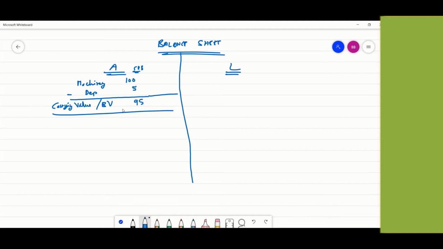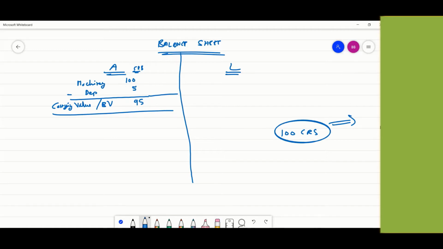Next year, suppose we make the balance sheet for the next year. We'll do 95 minus 5, so this will become 90, the carrying value. In terms of cash flow, we have actually made the payment of 100 crores, right? There's an actual outflow in buying the machinery of 100 crores.